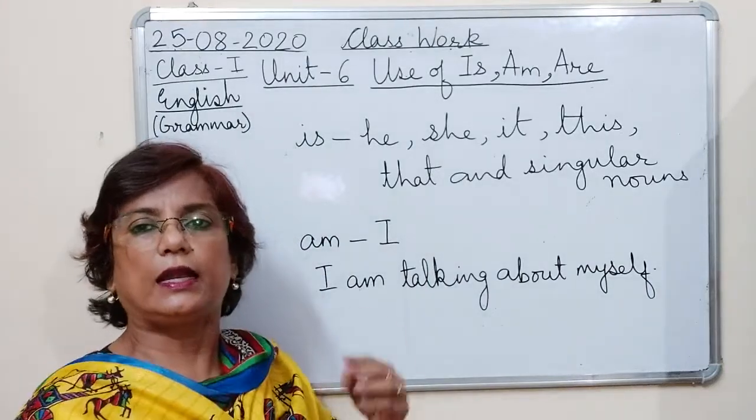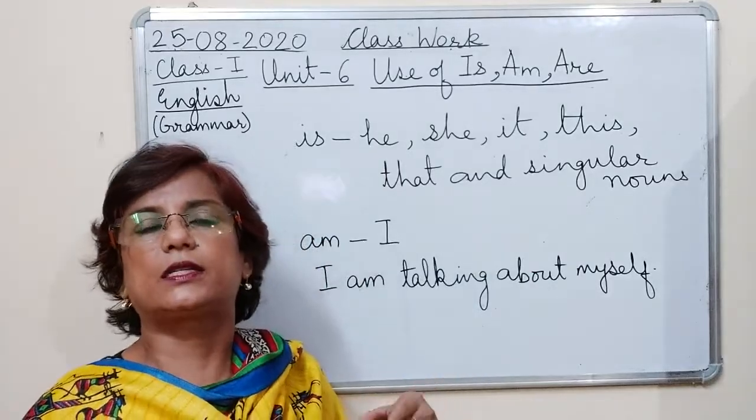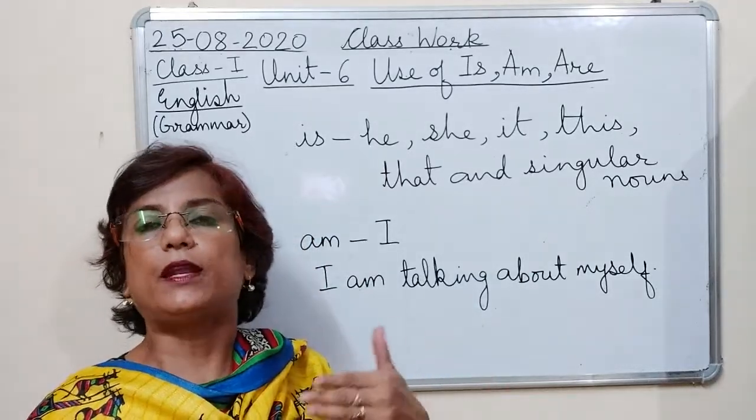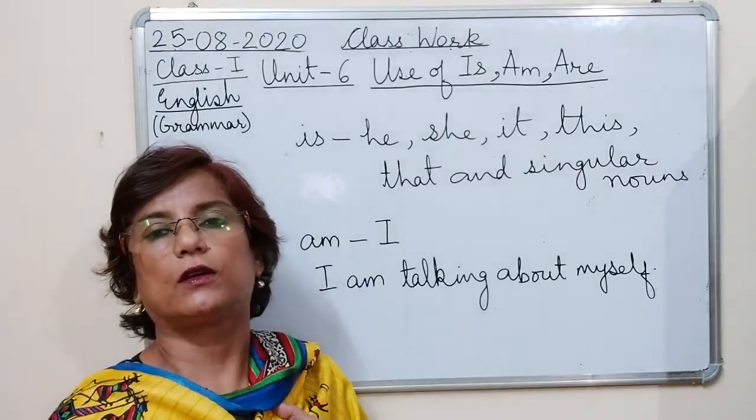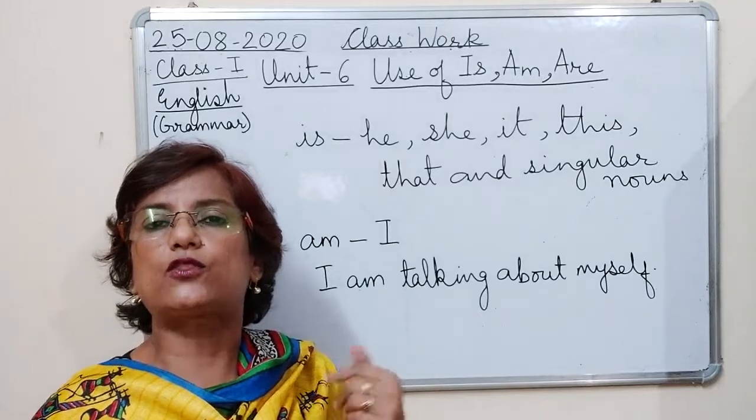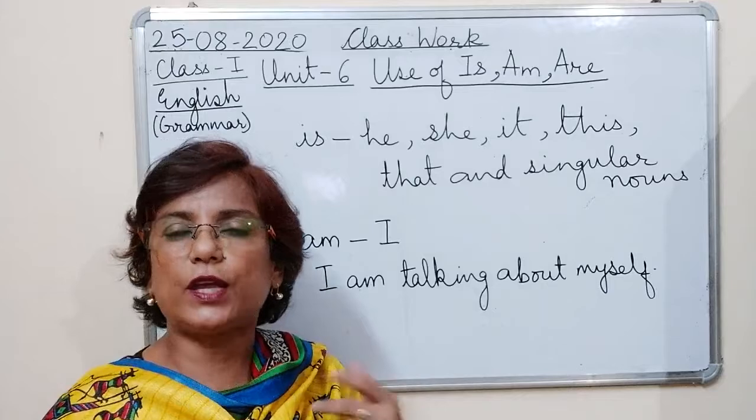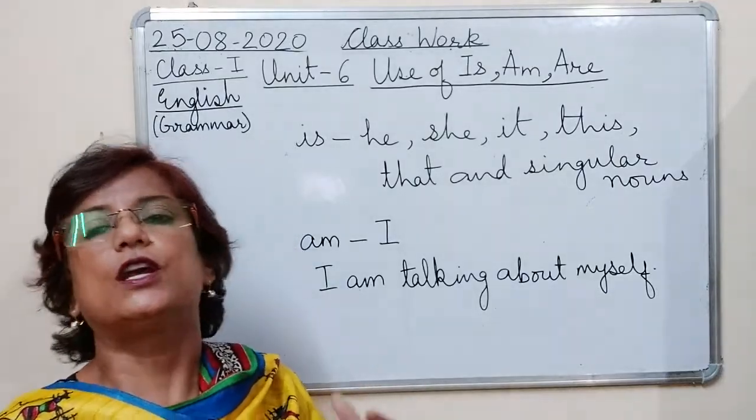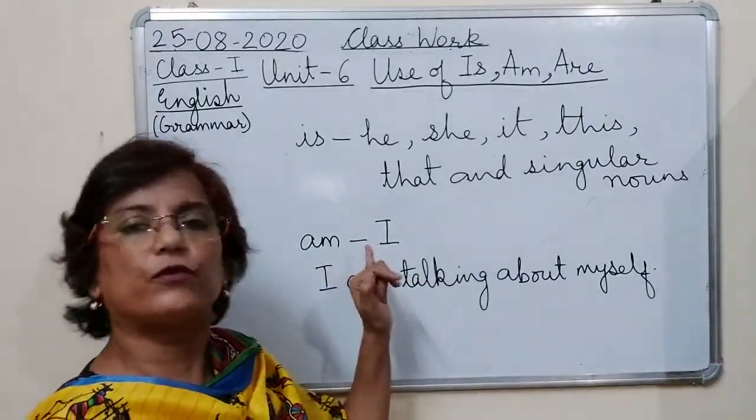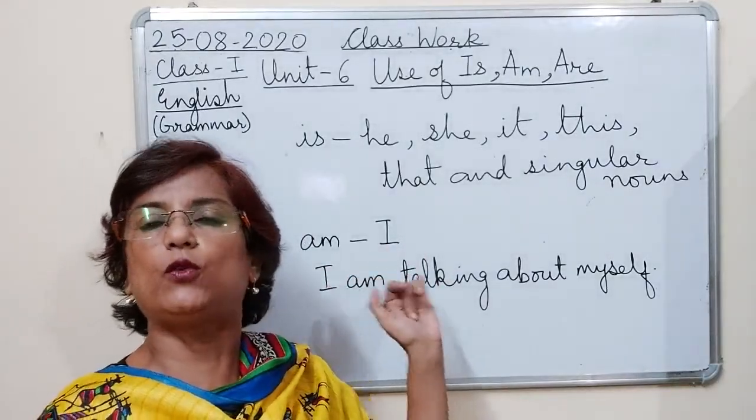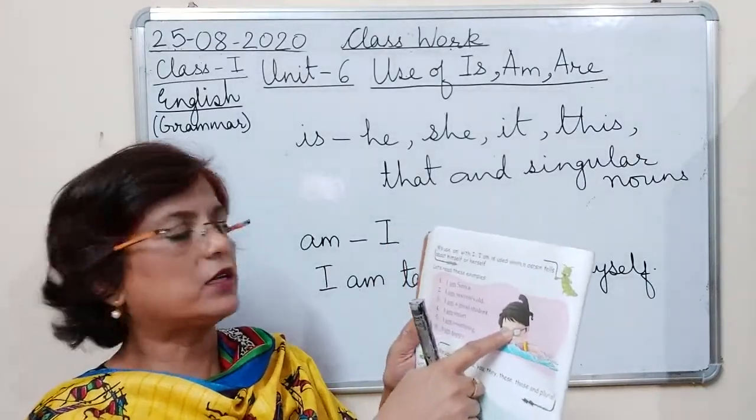Okay? And it is not necessary that I के साथ हमेशा am use होगा. जैसे, I like to eat fruits. I like to eat chocolates. I love ice cream. I like to sing. I like to read books. यहाँ पे we are not using am, but am is used. जब भी am use होगा, am will be used only with I. ठीक है?